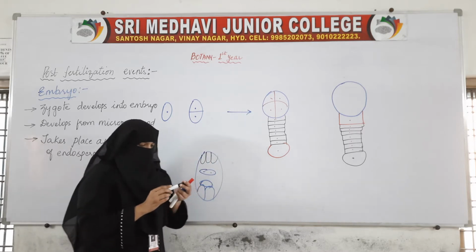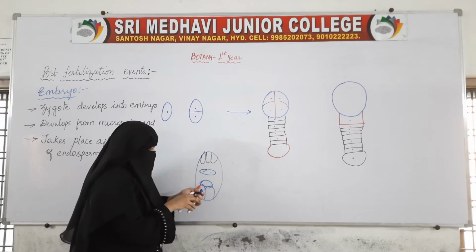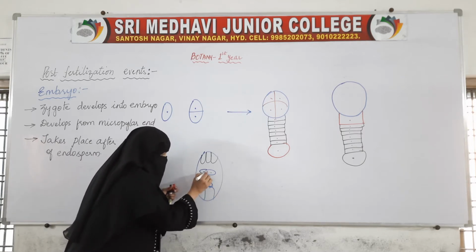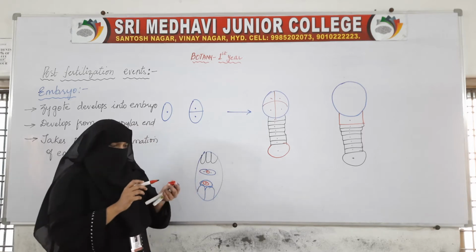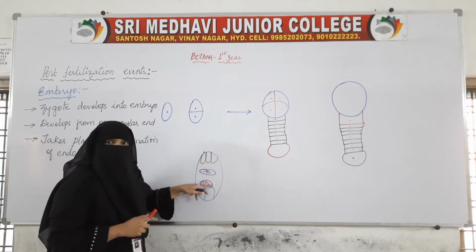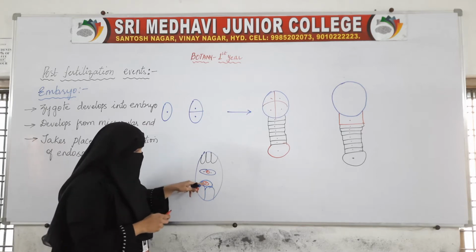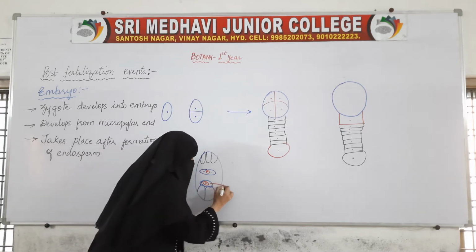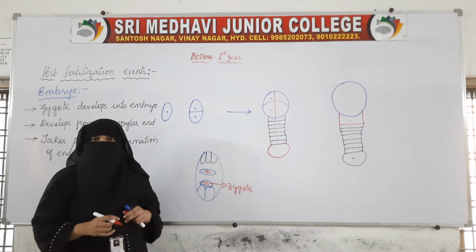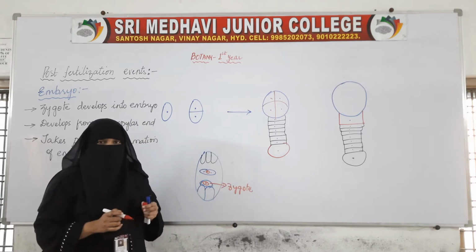So what happens here? The male gamete has come and fused, and here one male cell. Fusion has taken place twice. One male gamete has fused with the egg. This fusion of the male gamete with the egg resulted in the formation of zygote.